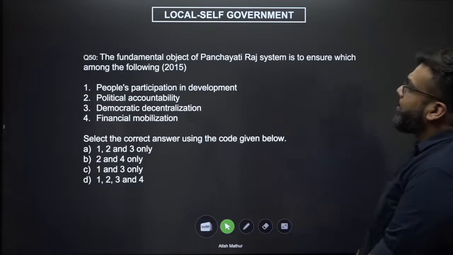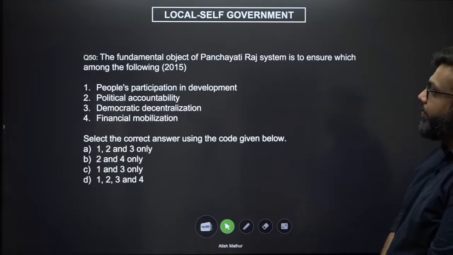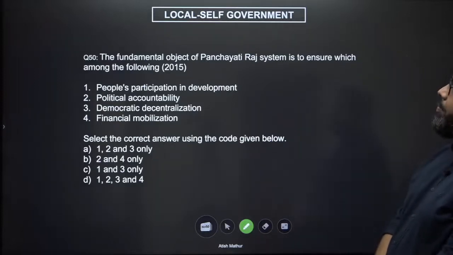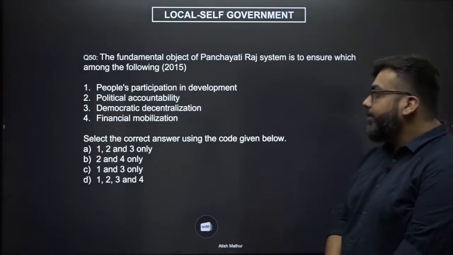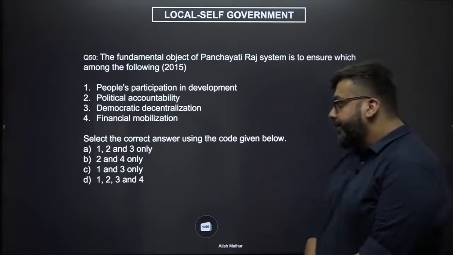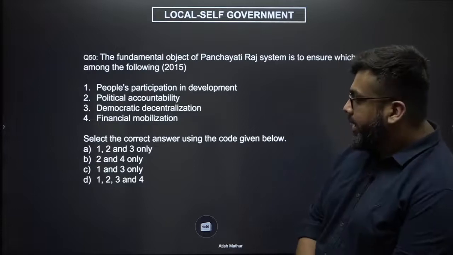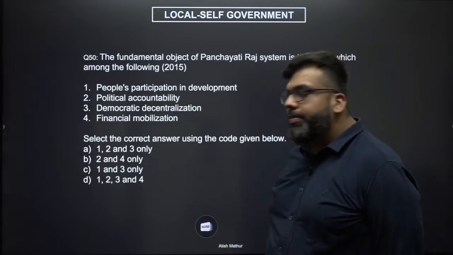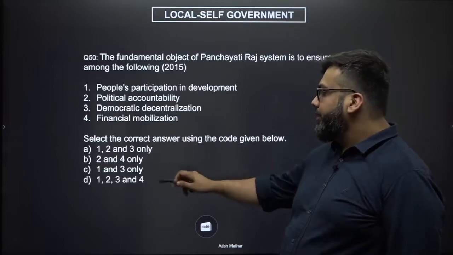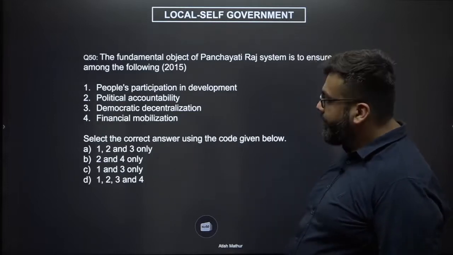The fundamental object of Panchayati Raj is to ensure which of the following? People's participation in development, political accountability, democratic decentralization and financial mobilization. Alright, let's look at the fundamental objective. Let's try and see if we can eliminate certain options based on option combos. You've got 1, 2, 3, 2 and 4, 1 and 3, 1, 2, 3 and 4.